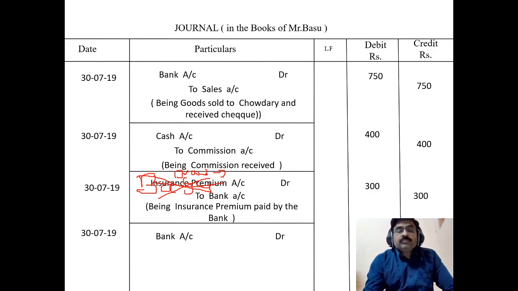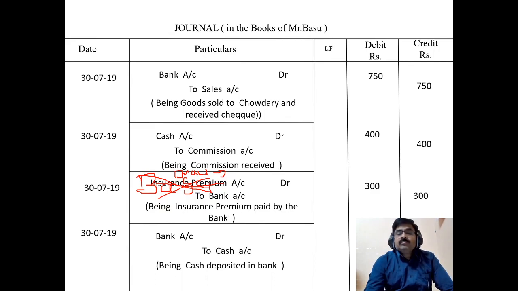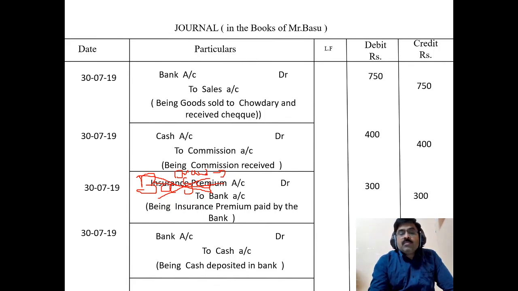Next one is the last transaction, bank account debit to cash account. Why this one? Being cash deposited in bank. Cash is deposited, so bank account debit to cash account. Bank is the receiver. Simple one.